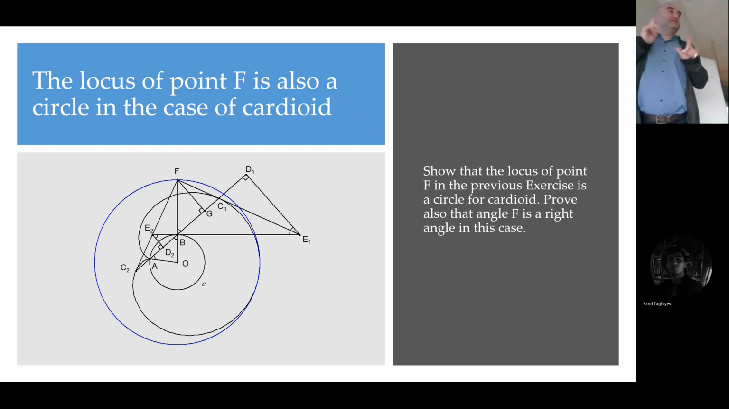One more interesting property, but this is only for the cardioid, that's a special case. For the cardioid, the angle at F, C2, F, C1, this angle is 90 degrees. I didn't know this was true. After this, I proved it. Also, the angle E1, F, E2 is always 90 degrees. Another interesting property is that the locus of point F, as this moves, is a circle. Again, it is a direct consequence of this lemma.